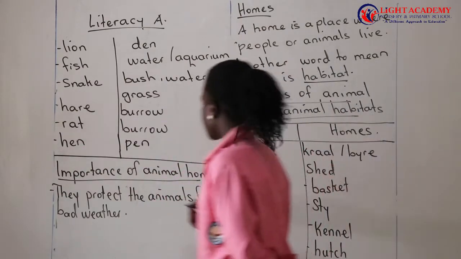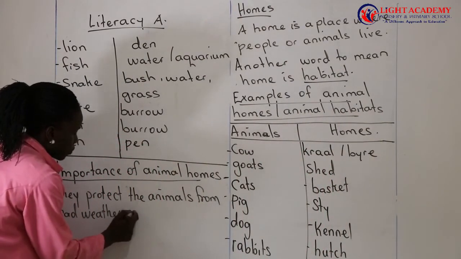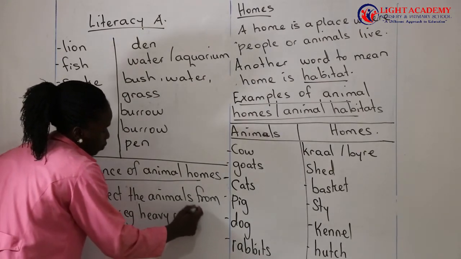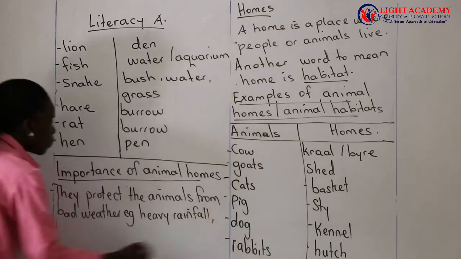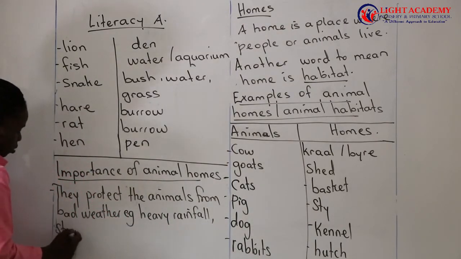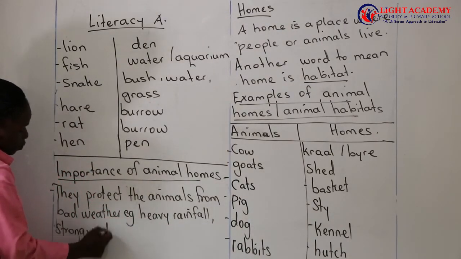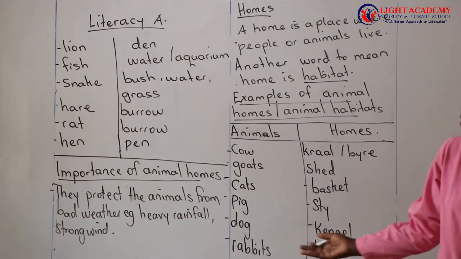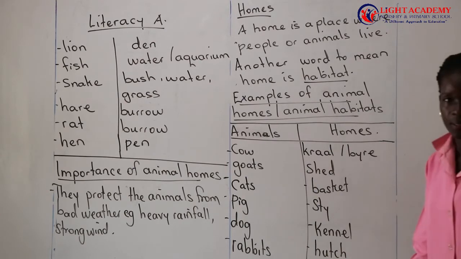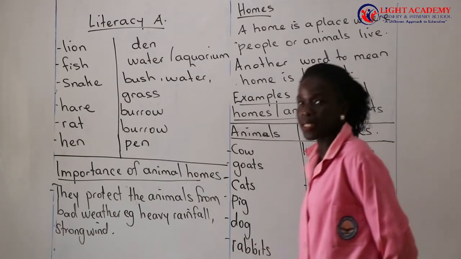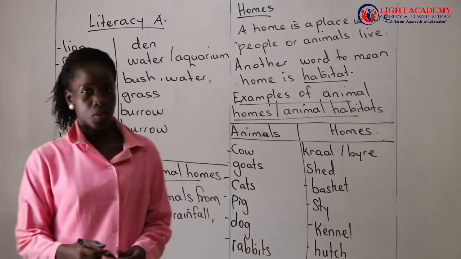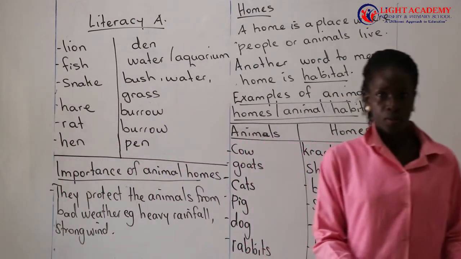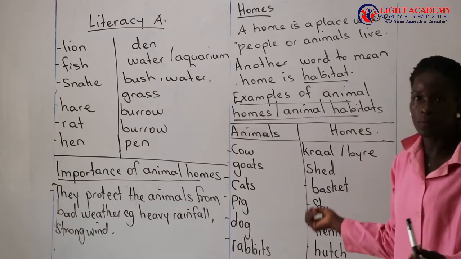The heavy rainfall, the strong wind. Animals need to be safeguarded from this bad weather. If it finds them outside, they might end up dying. So it's not good. They also need to be protected, just like us. We need homes. At night, we sleep in our house, so that we can be protected from this bad weather.